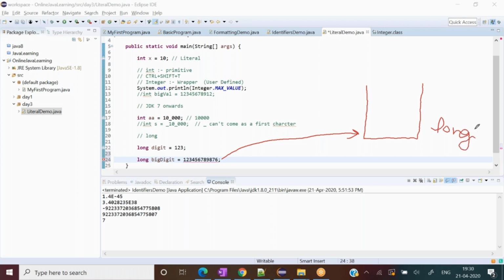This was not introduced earlier, and its variable name is big digit. I'm saying this is very much within the limit of long itself, but still it is giving me a compile time error. See here, the red box says that there is some error, it cannot take it. The reason behind it: whenever we define any kind of literal in the number or integer family, it is by default considered as an integer.